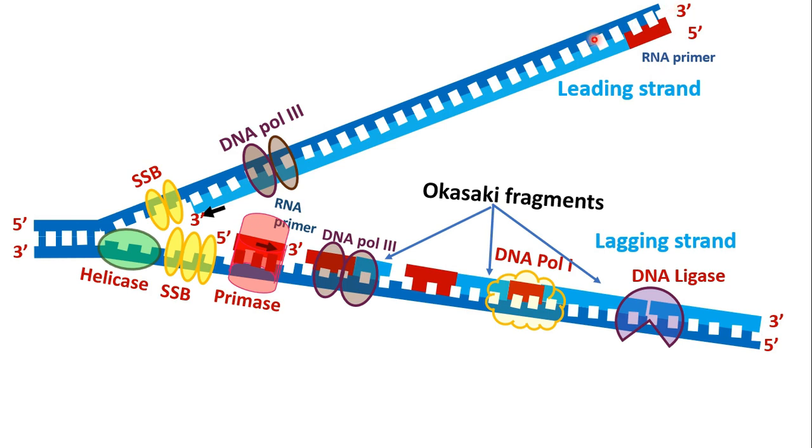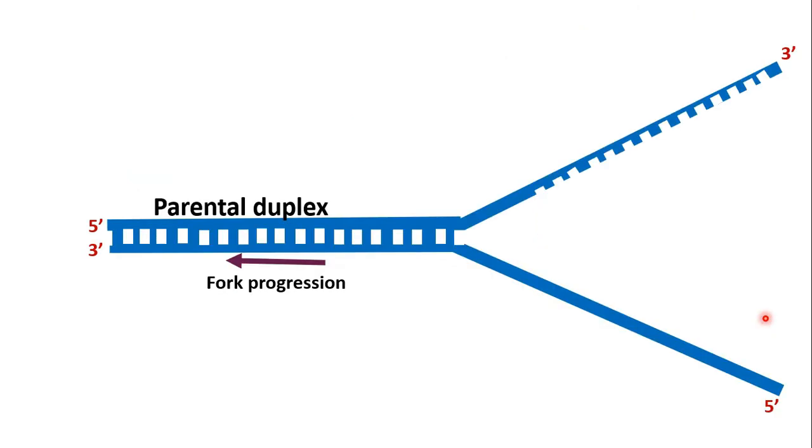Here in the opposite direction there will be leading strand. So this will be from 5' to 3' direction. Okay. So this is just an overview. This is the parent strand. The fork is moving this side. If you see the leading strand with the RNA primer, it is from 5' to 3' direction towards the replication fork, continuous forward. That is the leading strand.